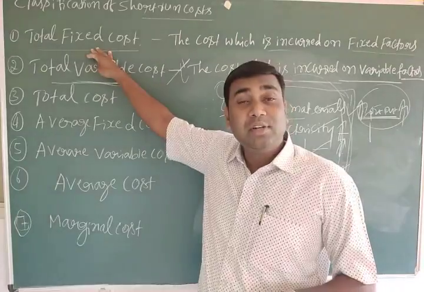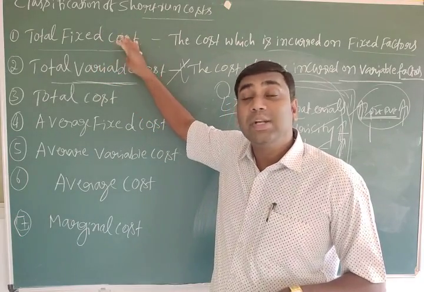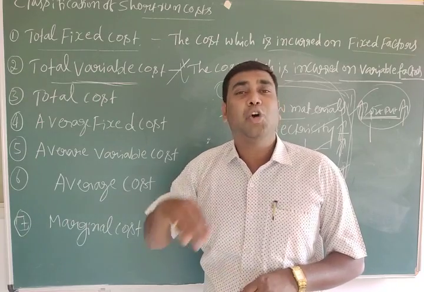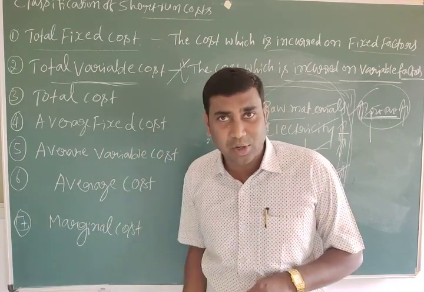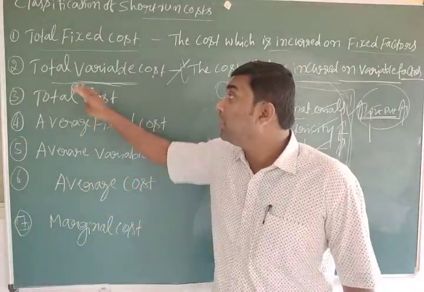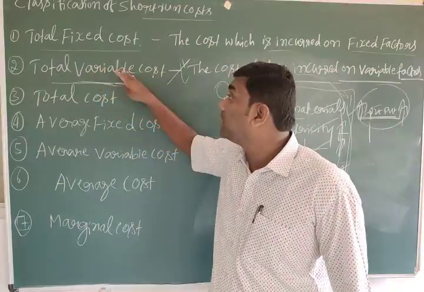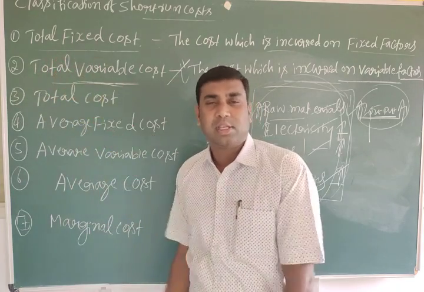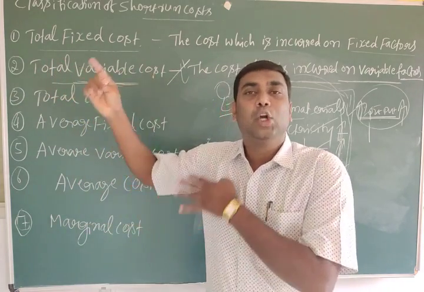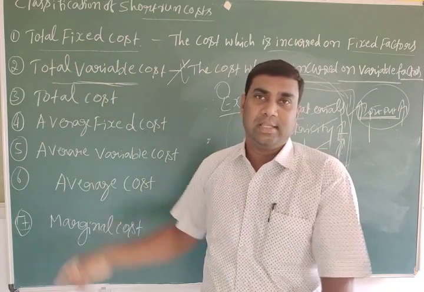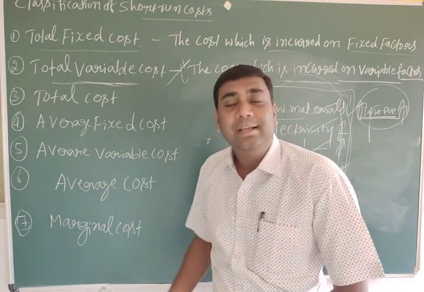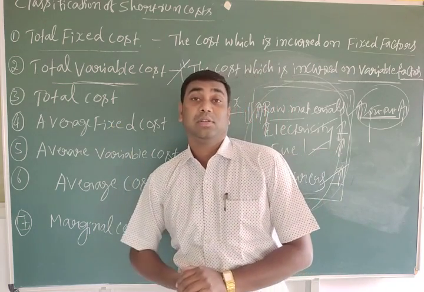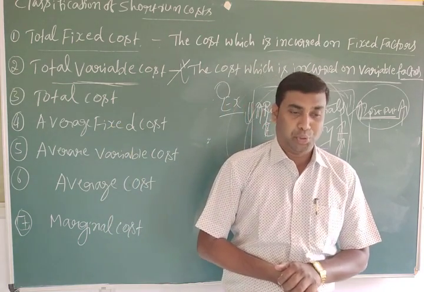But in total fixed cost, even if the output is zero, total fixed cost remains the same. Same means no changes, whether output increases, decreases, or becomes zero. There are no changes in the total fixed cost. But total variable cost will definitely change along with the output. If the output is zero, total variable cost is zero. If the output is increasing, total variable cost is increasing. If the output is decreasing, total variable cost is decreasing. That's why total variable cost changes along with the output.